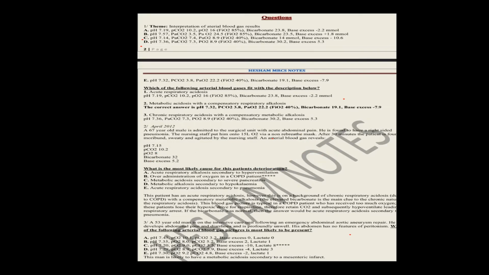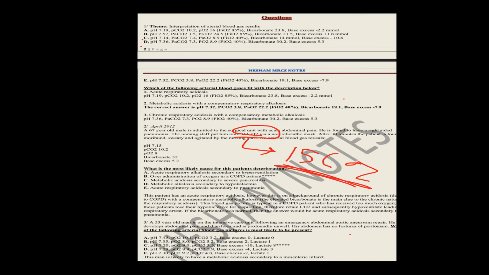Yes, that's right. This patient has a right-sided pneumonia and he is taking high flow oxygen. What do you think the cause of this condition in this patient? Okay, you can read the answer. Major abdominal, acute abdomen, post-operative, and then surgical laparotomy. Okay, do you think it is normal to give a patient 15 liters of O2?